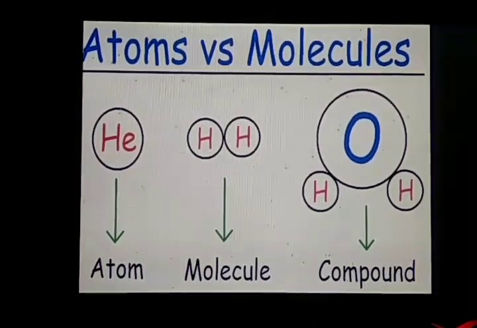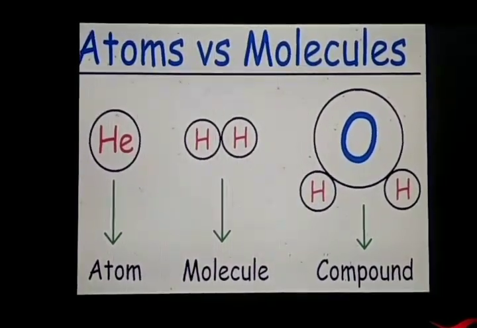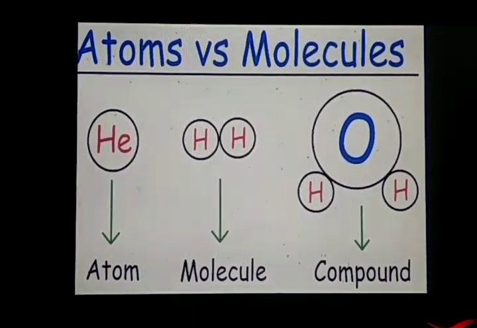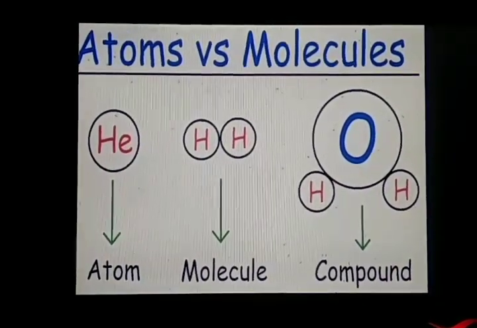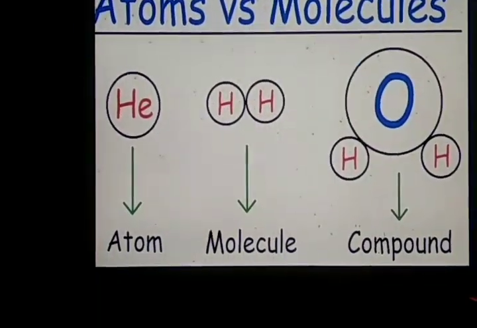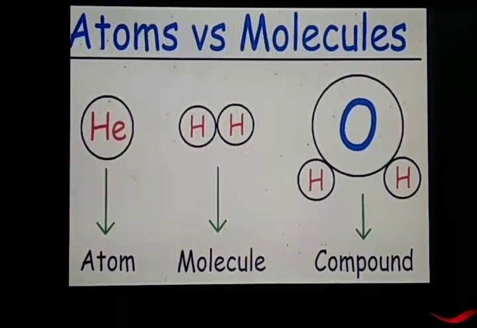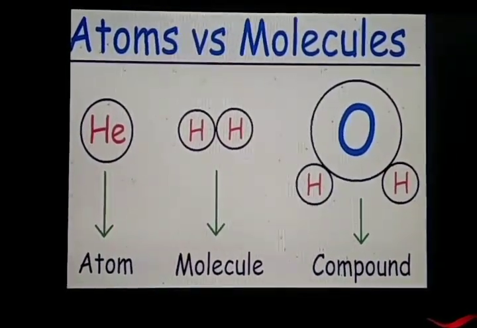You can see in the molecule there are only two atoms, and both atoms are of the same type, hydrogen and hydrogen. Whereas in the case of a compound, you can see that there are two different types of atoms, hydrogen as well as oxygen.